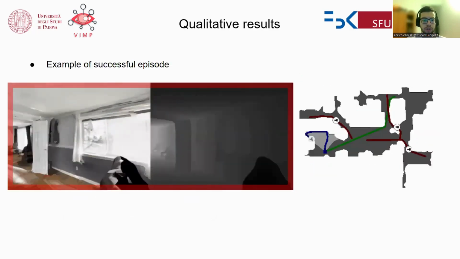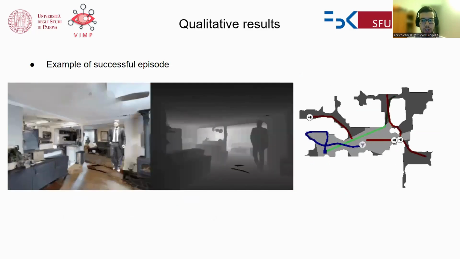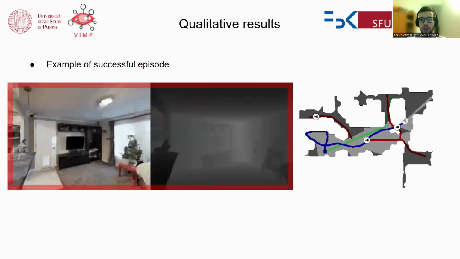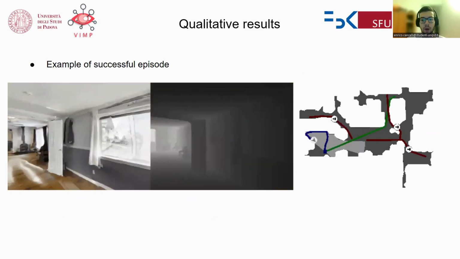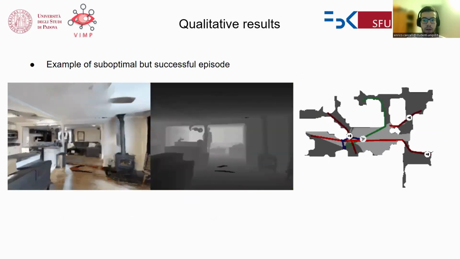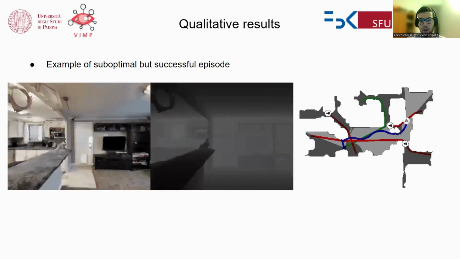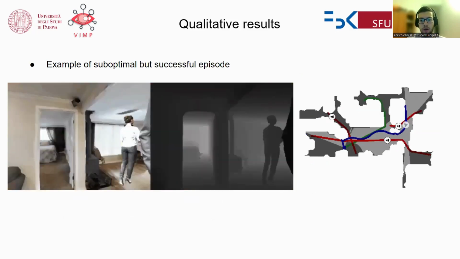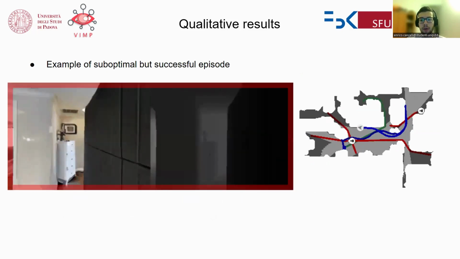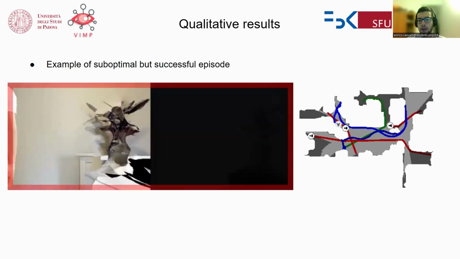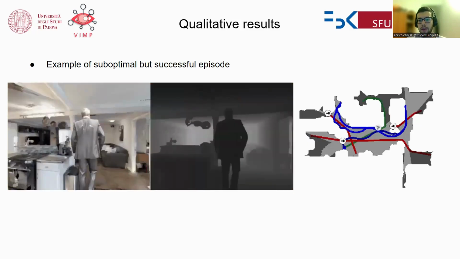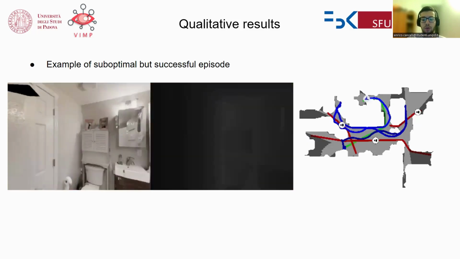Here we have some qualitative results. For example, this is a success episode where the agent can safely reach the final point while avoiding people. Here we have a suboptimal but successful episode. So we have some backtracking and a very successful avoidance. And at the end, the agent arrives at the goal.